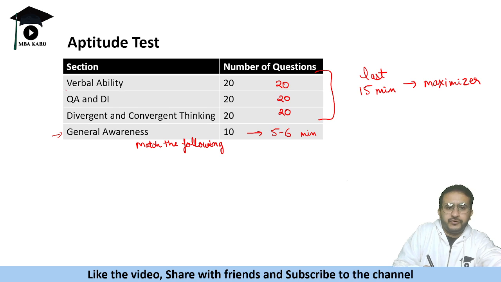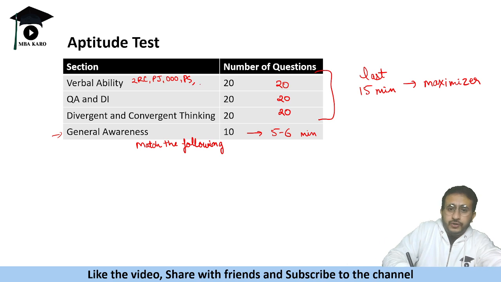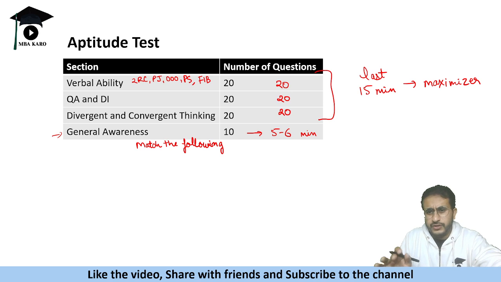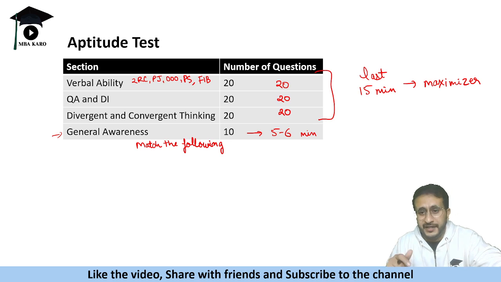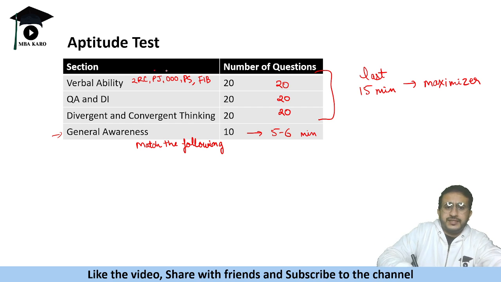Then now talking about the verbal ability, it will have two RCs. It will have para jumble, odd one out, para summary, fill in the blanks also, and sentence filler. So all these sort of questions would be there. If you wish to read an RC, you can attempt an RC with 4 questions. There are 2 RCs, and the RC questions usually have 8 options, so it is quite challenging. So you may pick some questions out of these non-RC questions.